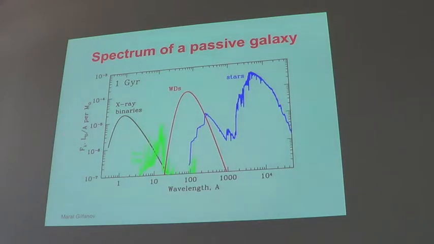What's the star formation rate for the stars? There's no star formation rate. It's an old galaxy, a passive galaxy. I don't have such a plot for a star-forming galaxy. We're still working on this.